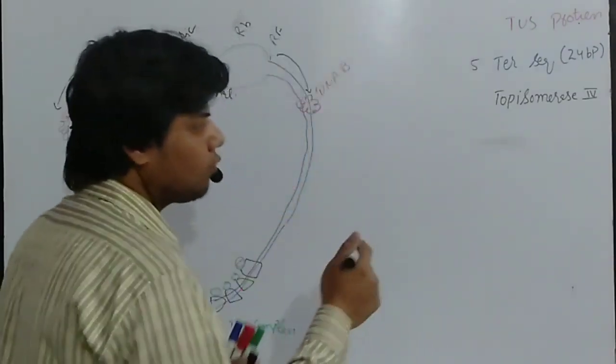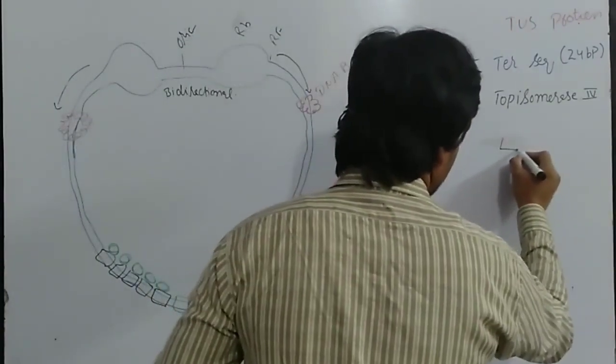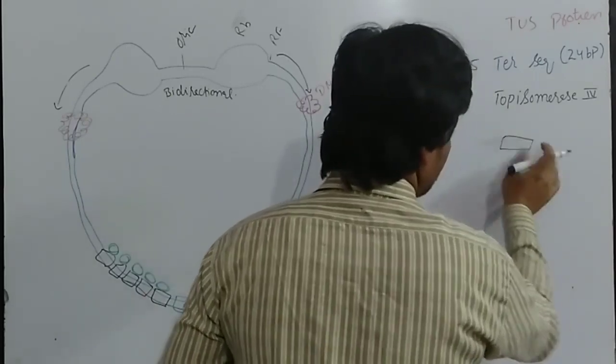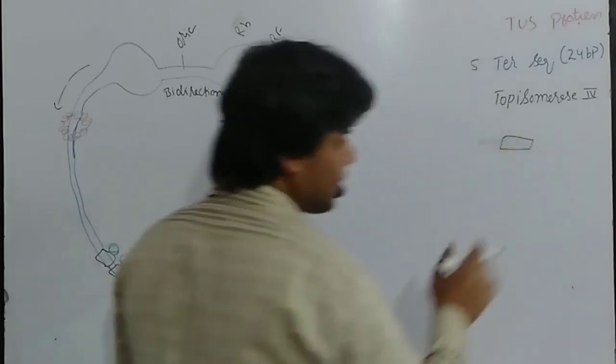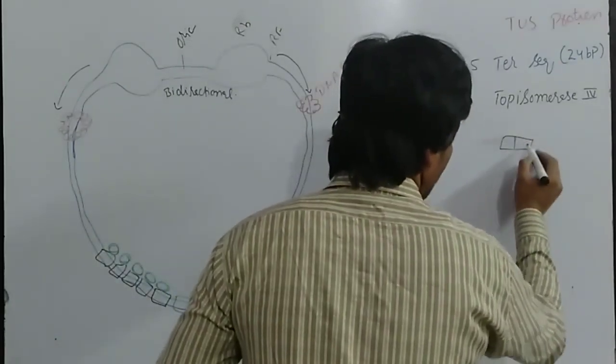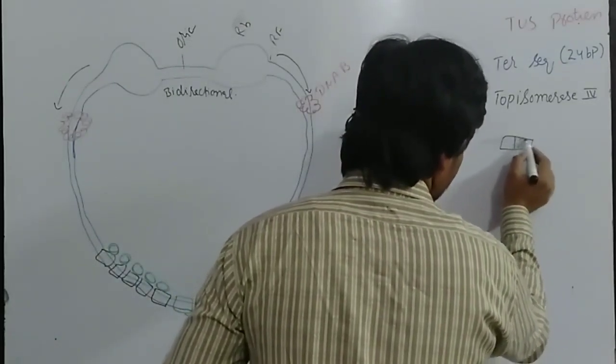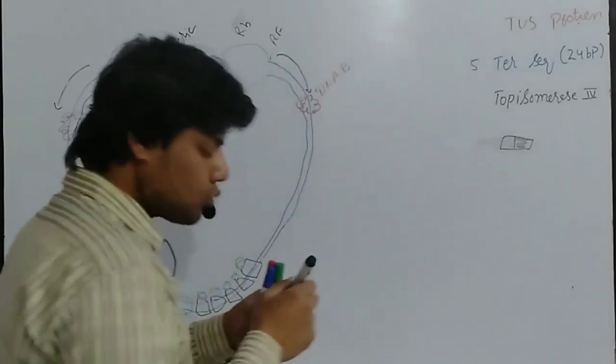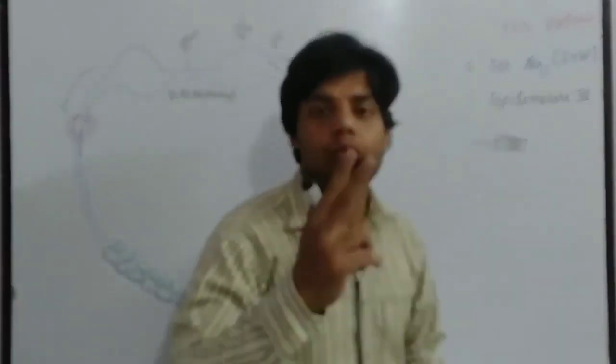These Ter sequences have two ends. So let me draw one Ter sequence here. So this is the Ter side. They have two sides, and one is they have two ends. Okay. So this Ter side has two ends.